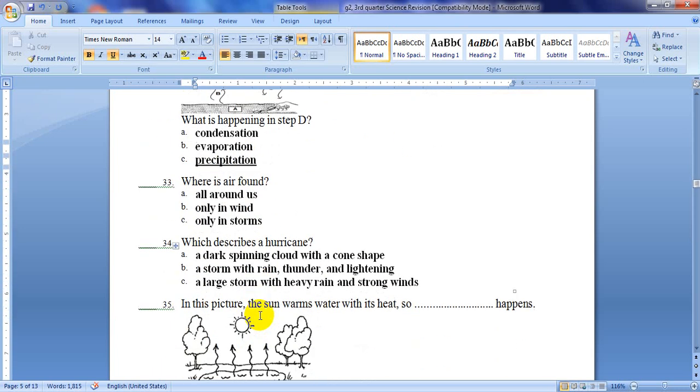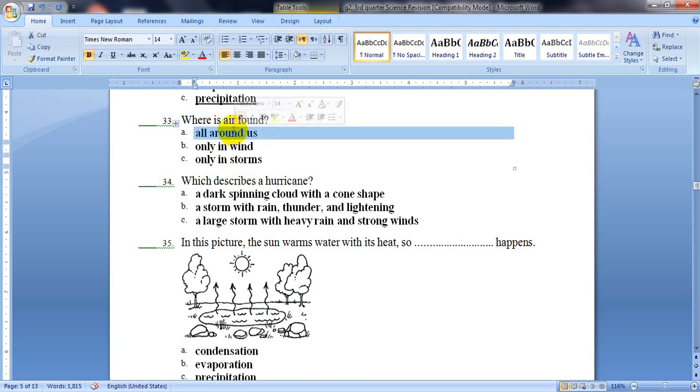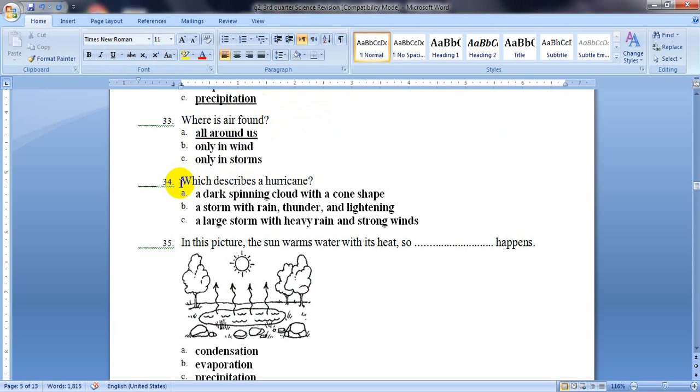Now, question number 33. Where is air found? Where can we find air? Is it all around us, only in wind, or only in storms? Of course, air is a mixture of gases which is all around us. We cannot see air, but it is here. It's all around us.